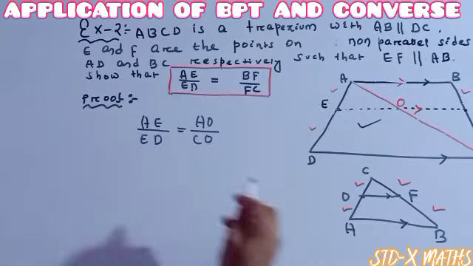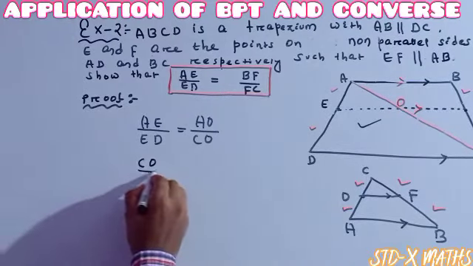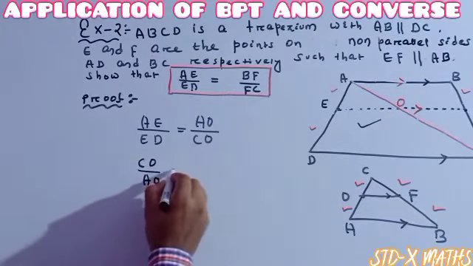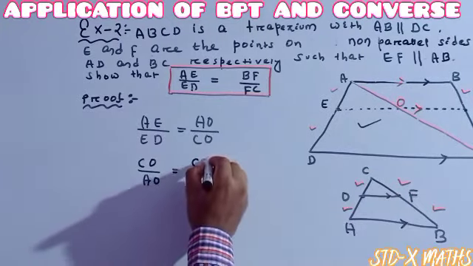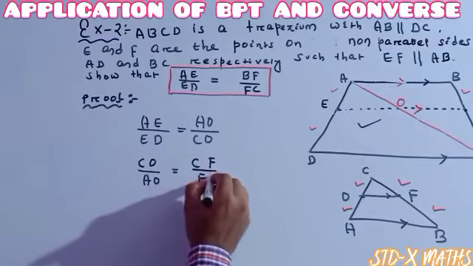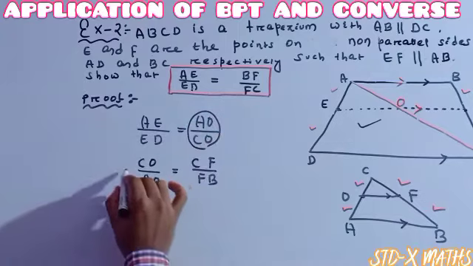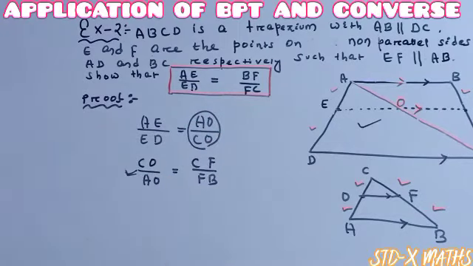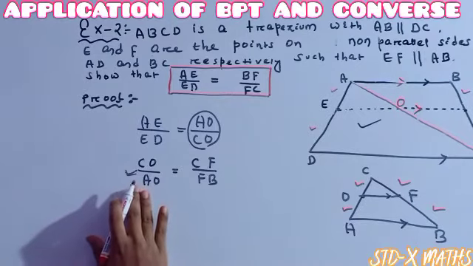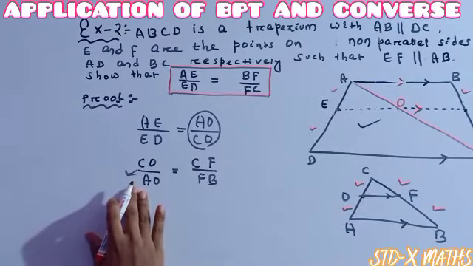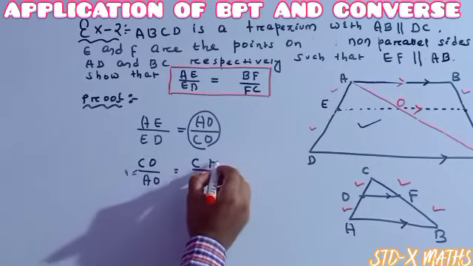So here I am writing from this figure, CO divided by AO is equal to CF divided by FB. See, here it is AO by CO, here it is CO by AO. So for which this one will work as a mediator whenever I take the reciprocal of both the sides.